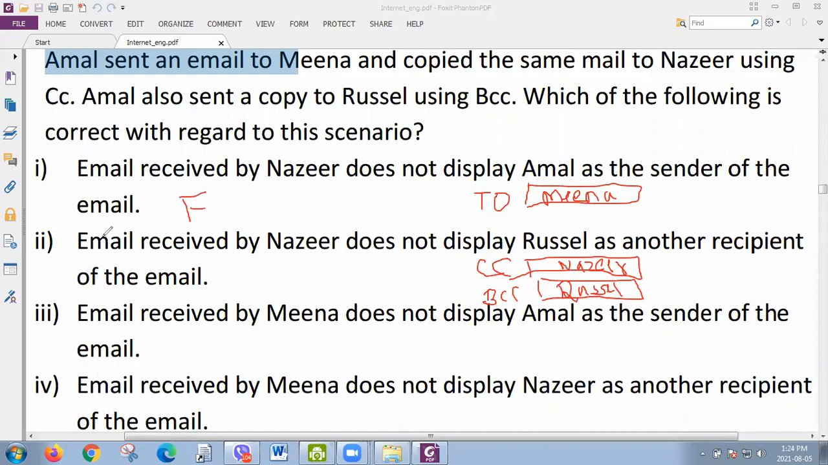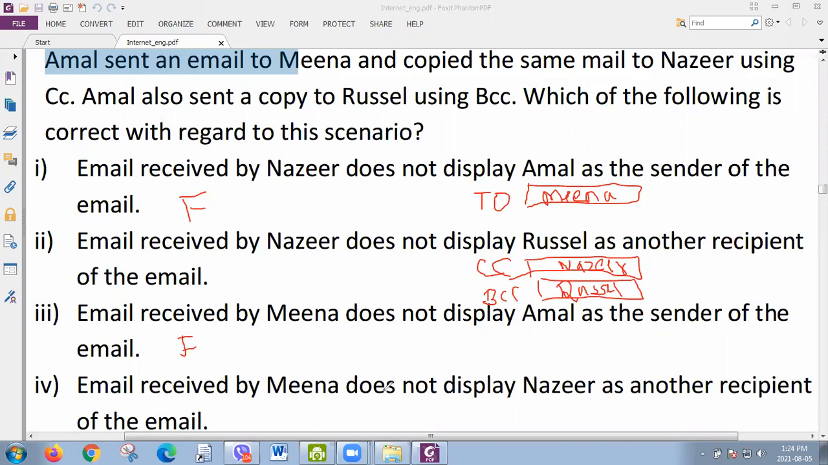Okay, let's go to the third one. I will come to the second one later because most of you mentioned that second is the answer. So let's go to the third one. Email received by Meena does not display Amal as the sender. Here also it's false, right? Because you cannot hide Amal as the sender's address. Okay, that is also false.